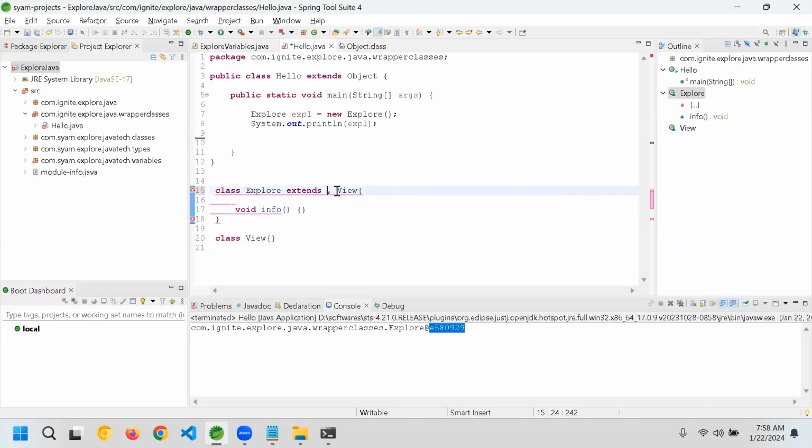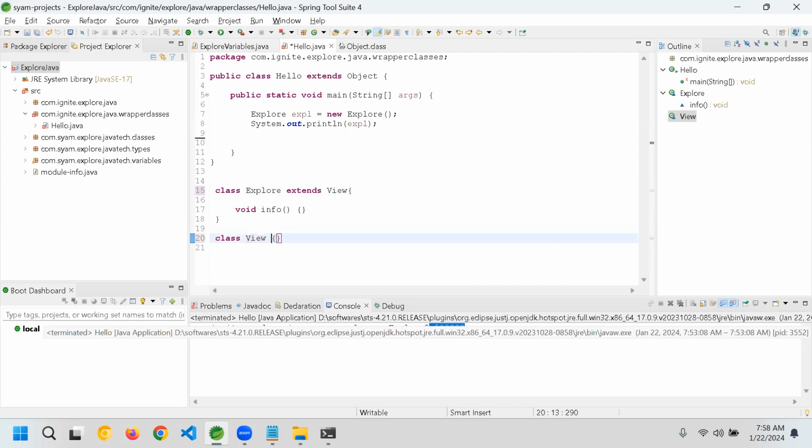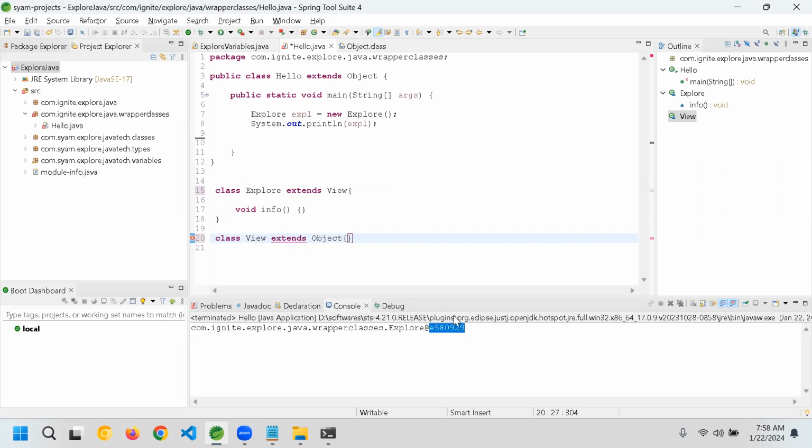Let's say we have a View. By default, when you don't specify extends, View extends Object, right? Now Explore is extending View, and View is extending Object. This is called multi-level. Now Explore can access the Object methods and the View methods.